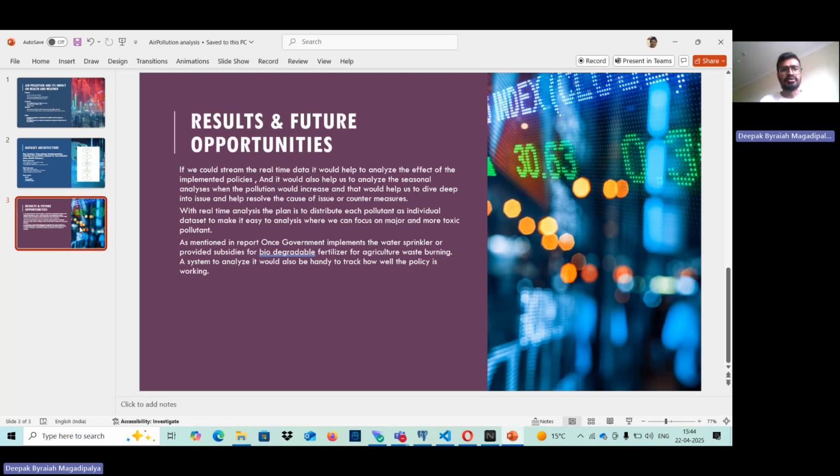For the future plans of this prototype, I'm planning to stream the real data of weather, air pollution, and health diseases, and then try to analyze the effects of implementation of policies on the people. It would also be helpful to do a seasonal analysis of the pollution, like when the pollution goes high and when it goes low, and then take respective action against it to reduce these pollutions.